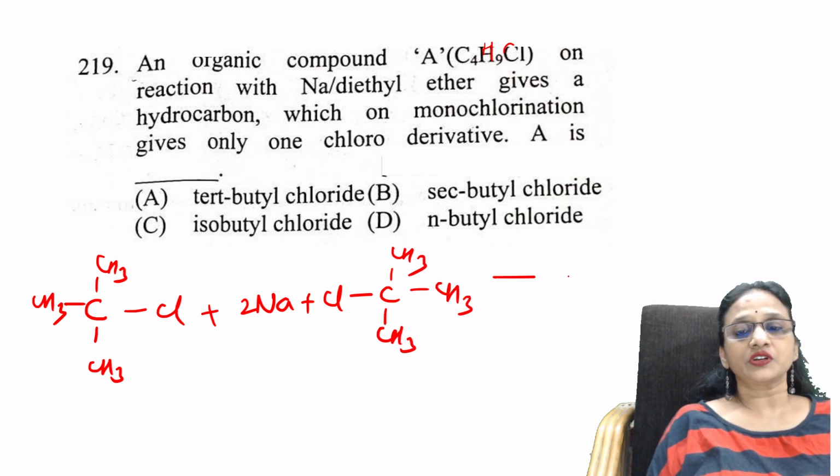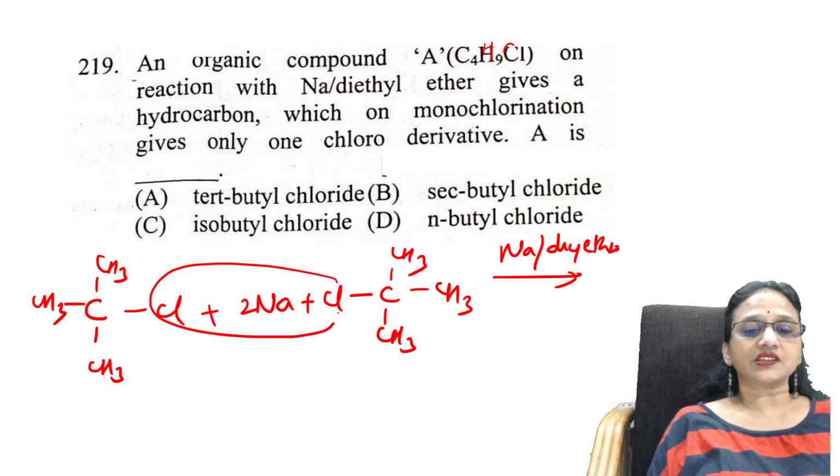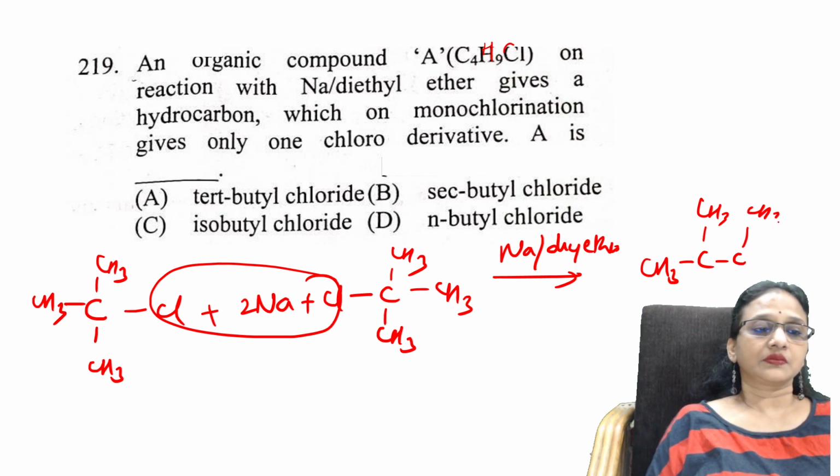In the presence of sodium and ether, this is the Wurtz reaction. NaCl is removed, and joining both of them I get a compound, plus 2 NaCl.